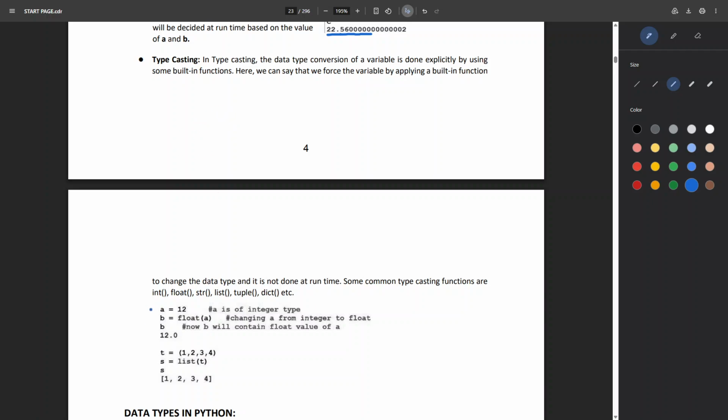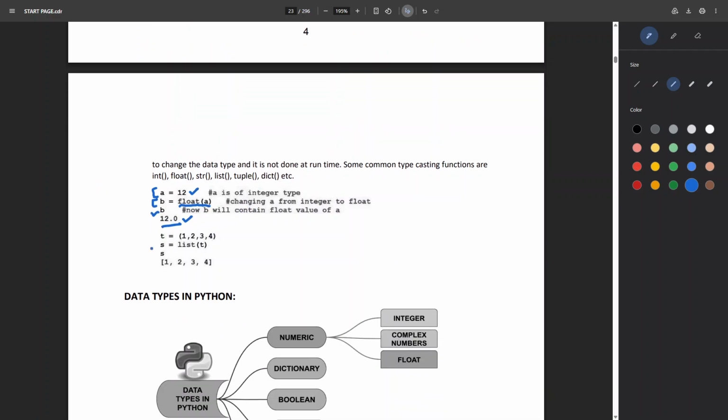Like if I say I have variable a as 12, so here 12 was integer type, so variable a was integer type data. But now if I convert a to float type data like this, float in brackets a, which means I'm converting the integer type to float type, and I'm storing it in a variable called b. And if I try to print b, it will give us 12.0. That is a floating type answer. Got it? Like this we can do for lists as well.